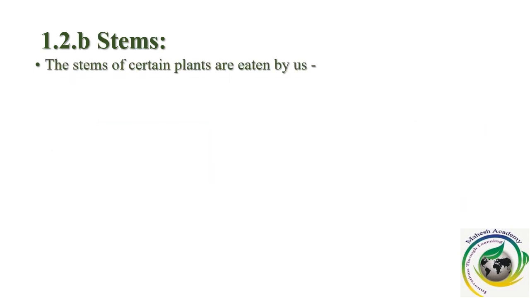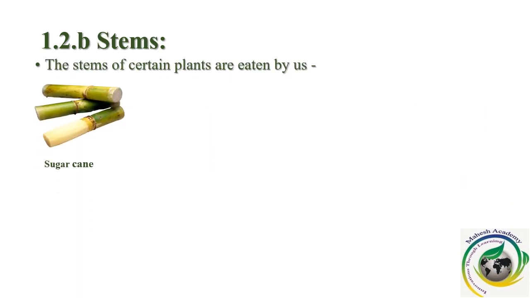Stems. The stem of a certain plant that we eat is sugarcane. The stem of the sugarcane is used to make jaggery. In Marathi, we call it gul. And in sugar factories, sugar is made out of this sugarcane. So the part which is used is the stem part of the plant, right?